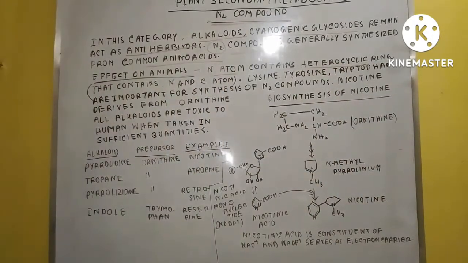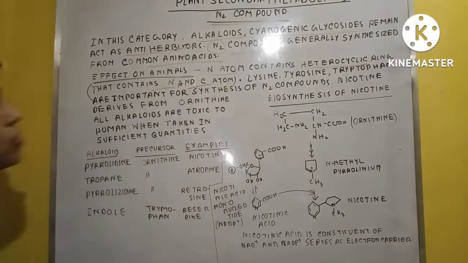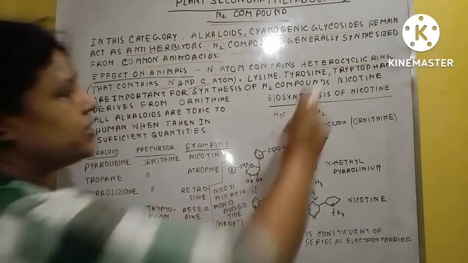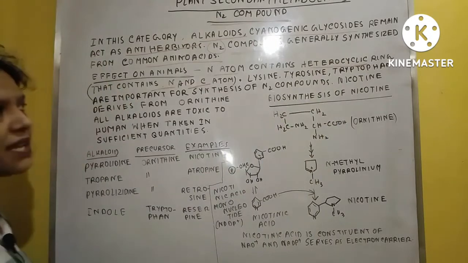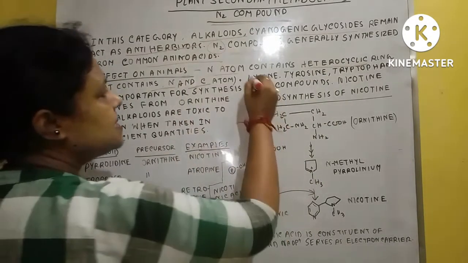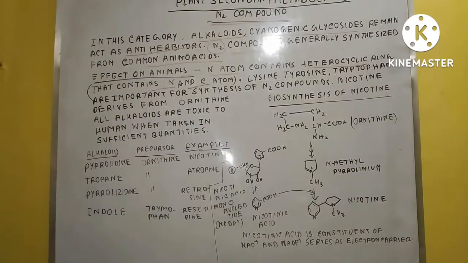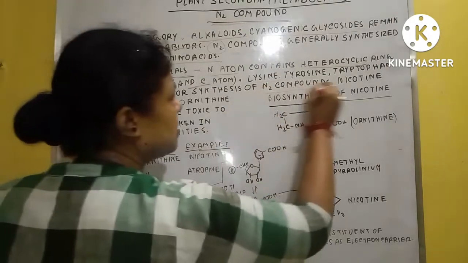This heterocyclic ring is a ring that contains both nitrogen and carbon atoms, so it is known as the heterocyclic ring. Some common amino acids, such as lysine, tyrosine, tryptophan and others, are very important for the biosynthesis of the different nitrogen compounds.